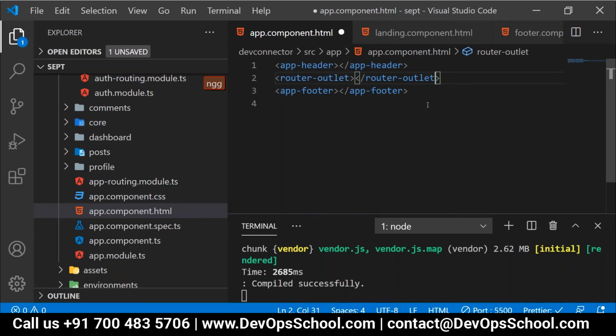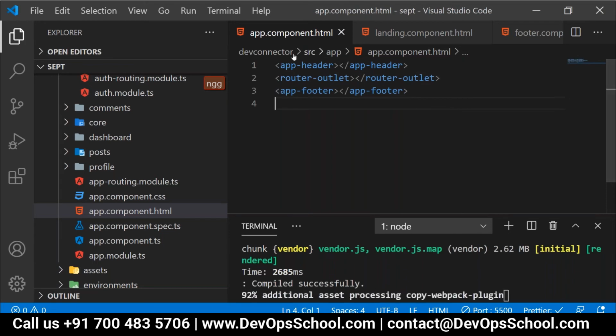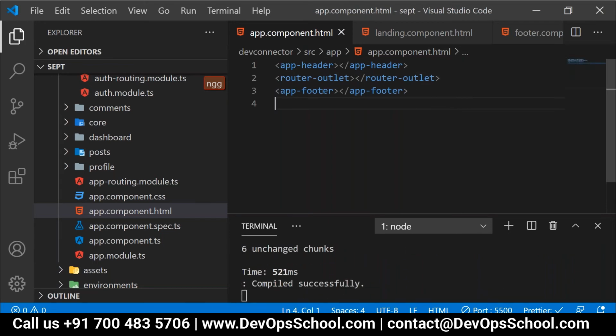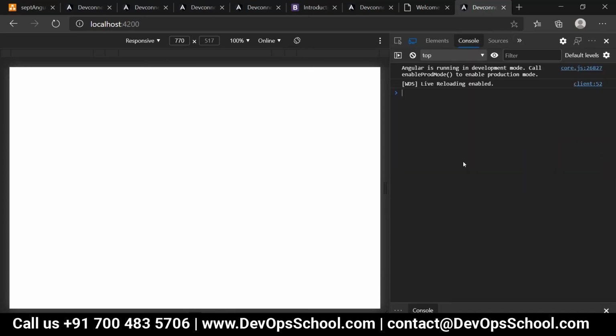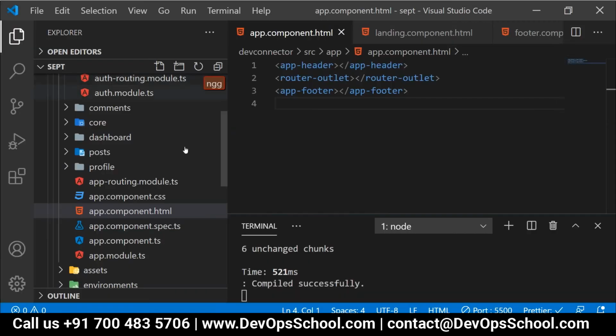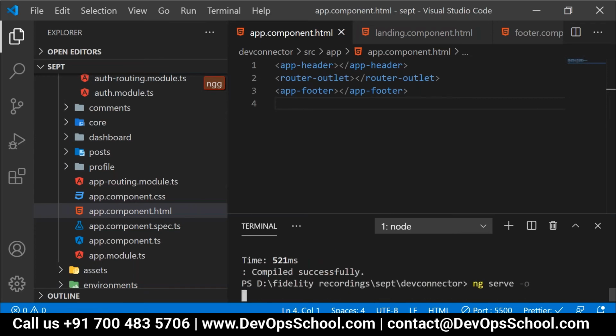Now in this case, your header part is fixed, footer part is fixed. Now you will not see the landing content. Have a look over the UI. Well, just a second, I need to terminate the application. I have to start it again.